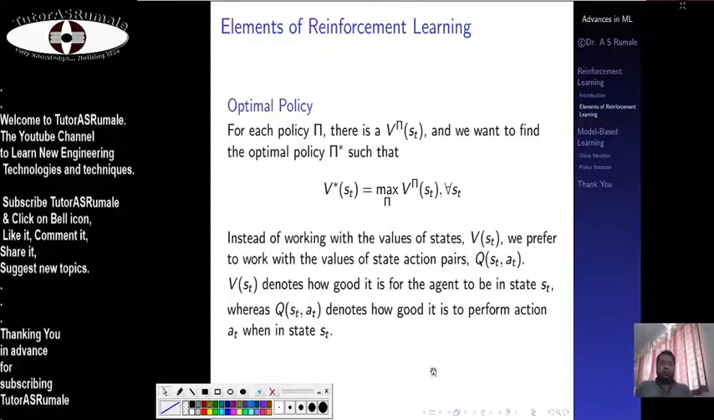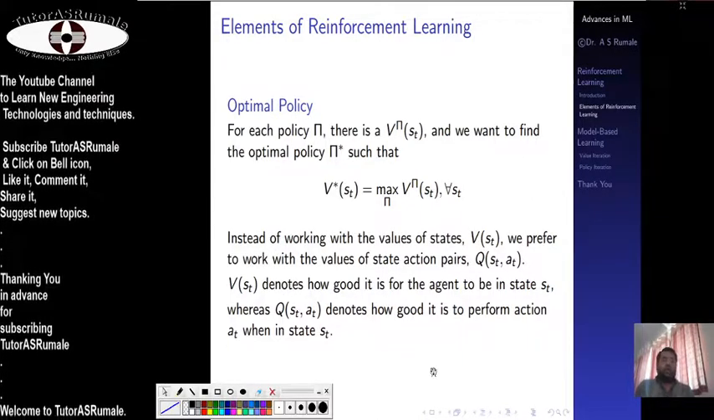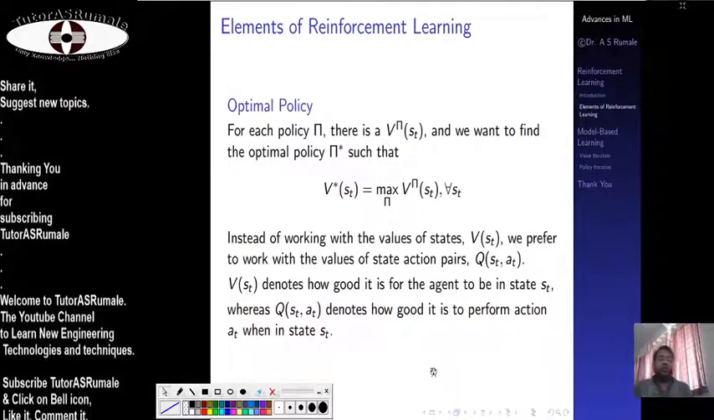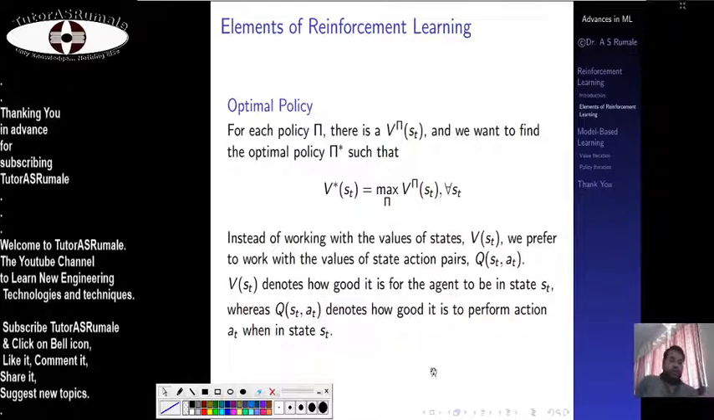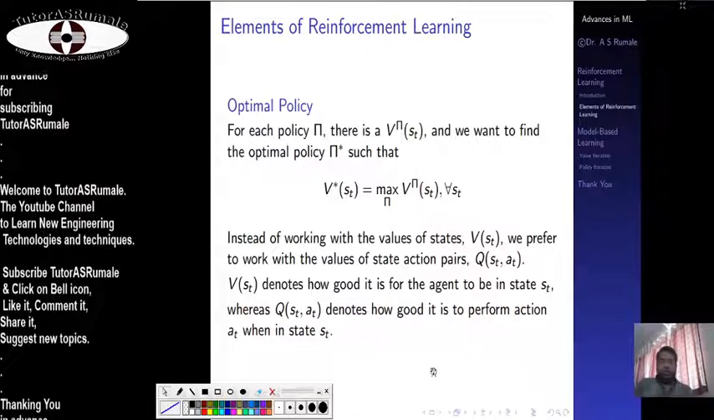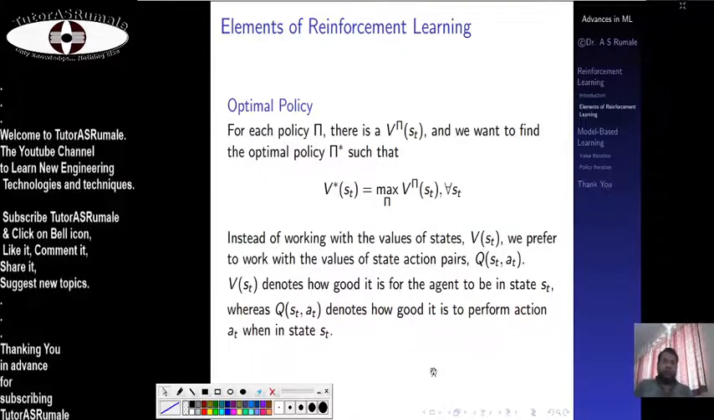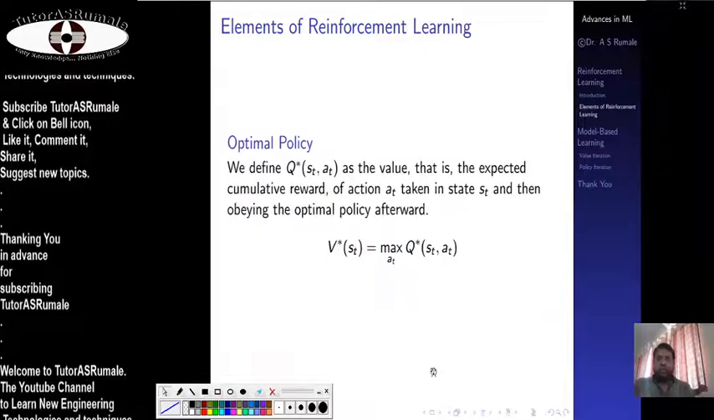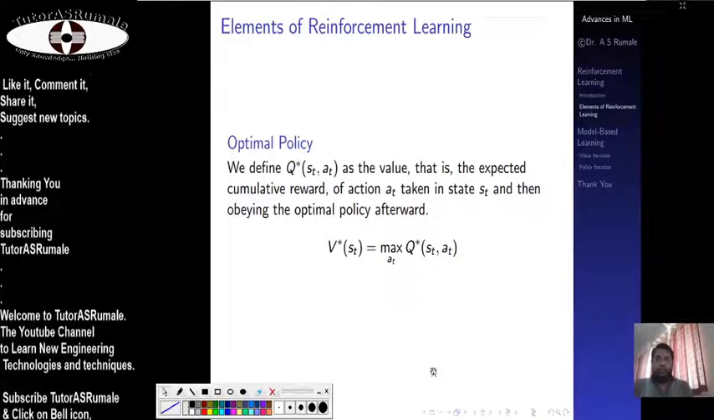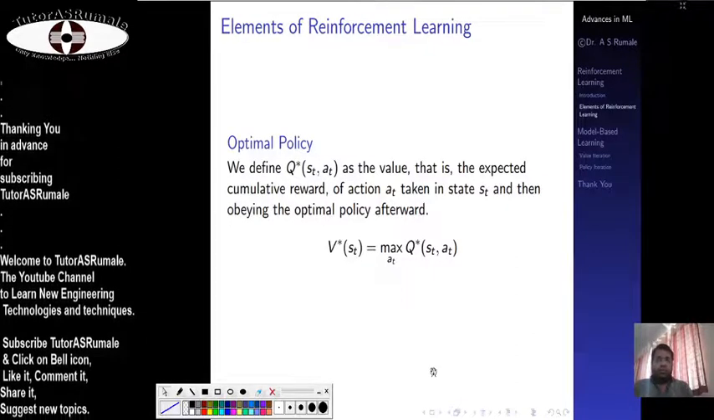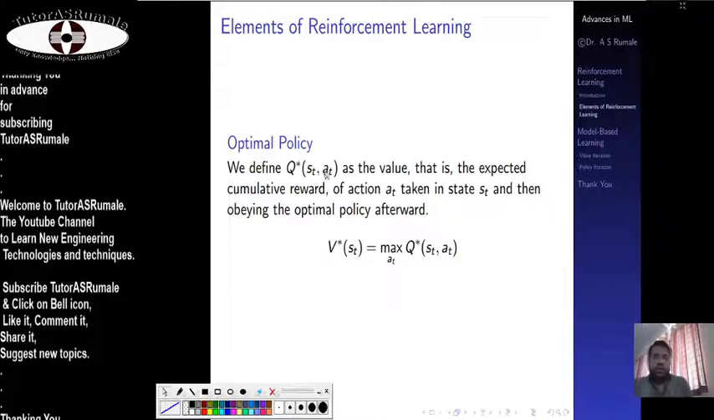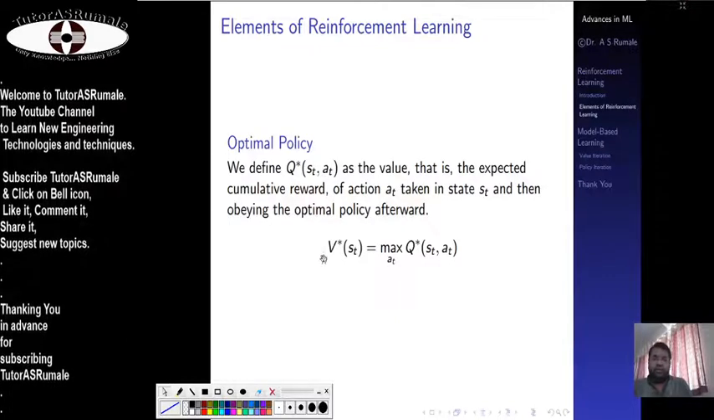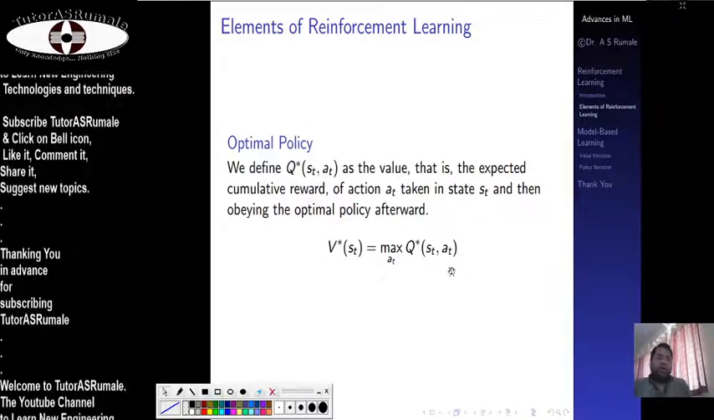Instead of working with values of states, we prefer to work with the values of state-action pairs. If you say Q of ST and AT, that is for a particular state there is a particular action which gives you positive rewards. You can then call that value V star ST, and include it into V star ST. So there is an optimal policy for this Q star ST, AT as the value that is the expected cumulative reward of the action taken. This can be given as Q star ST equals max of Q star ST, AT.